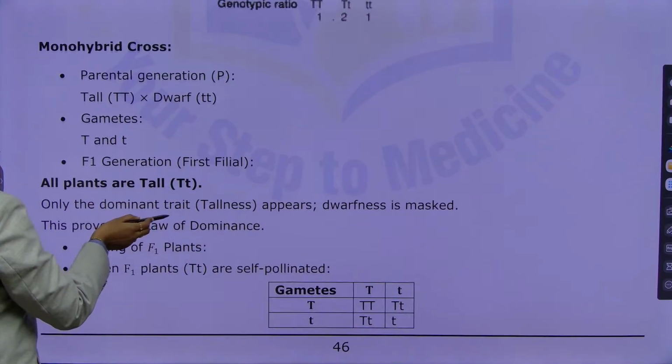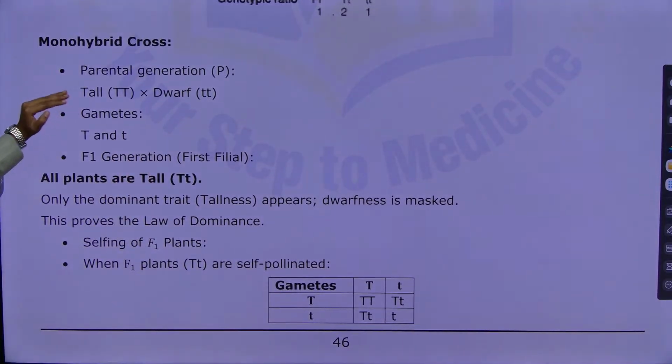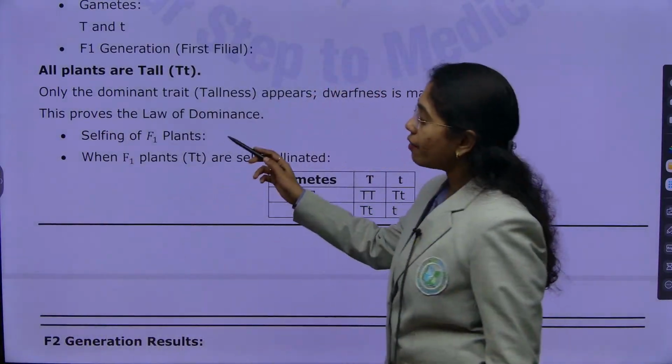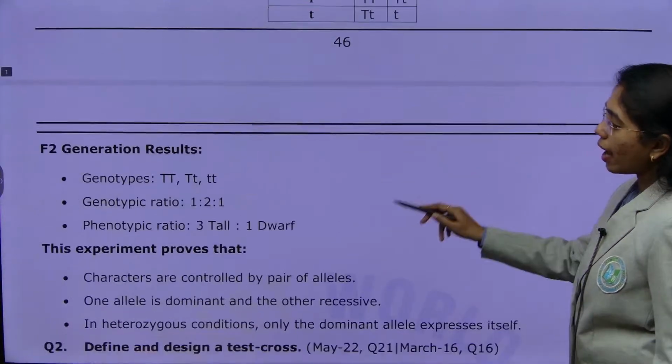Okay, so here we go from monohybrid cross, parental generation, highlight the gametes, and F1 generation, that is first filial generation. All the plants are tall in the F1 generation. Selfing of F1 will give you F2 generation.